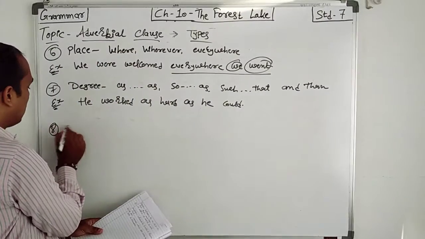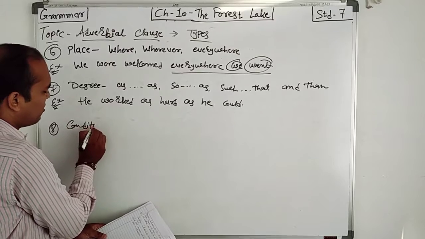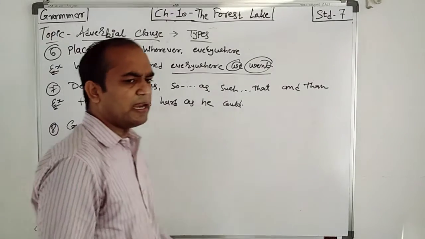And the last one is condition. As we all know, if there is a sentence, there is a condition.